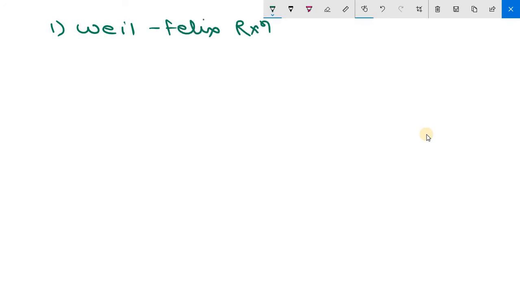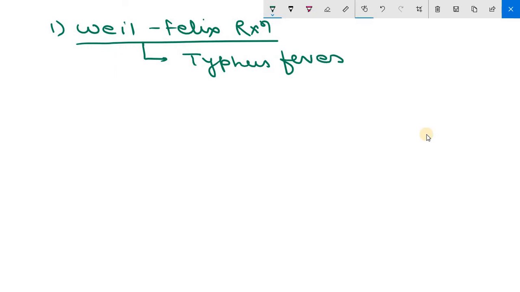The first diagnostic application is the Weil-Felix reaction. So it is basically done for typhus fever. Okay, Weil-Felix reaction, that is done for typhus fever.